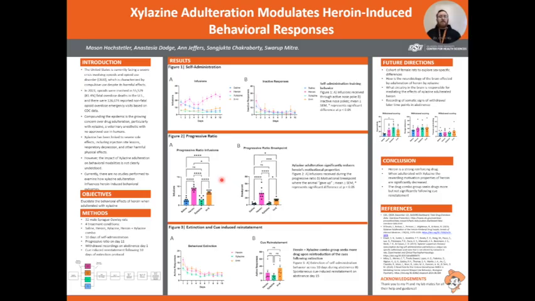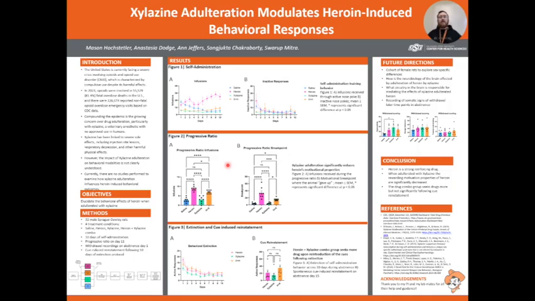You can see here that the heroin group is significantly higher than all groups, including the heroin-xylazine combo. Now, it is very much a small significance. However, the combo group is still higher than xylazine alone. So what that is showing is that the combo group, while it is significantly different than the heroin, is still significantly higher than the xylazine, showing that motivational properties of heroin are still slightly present.